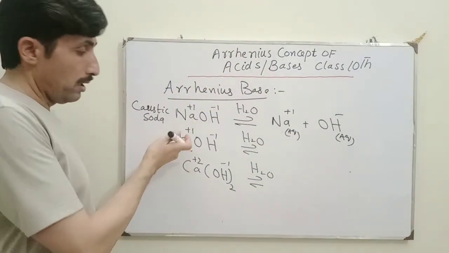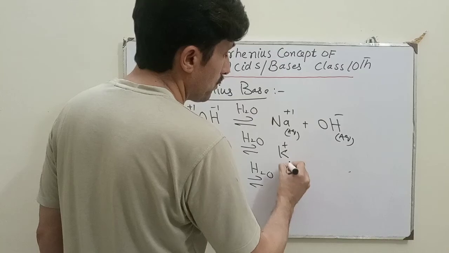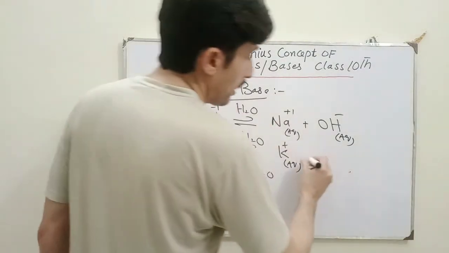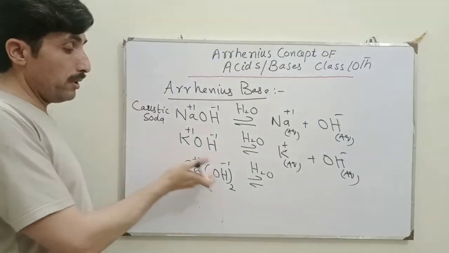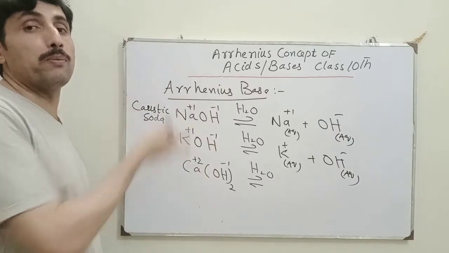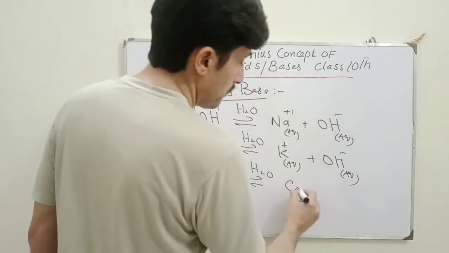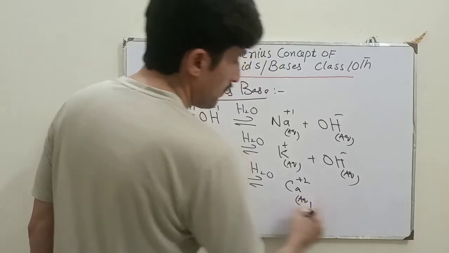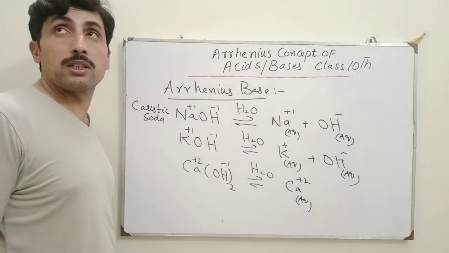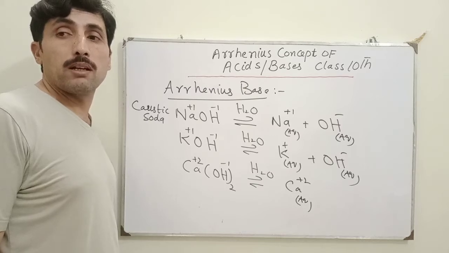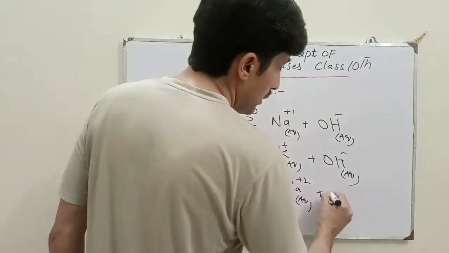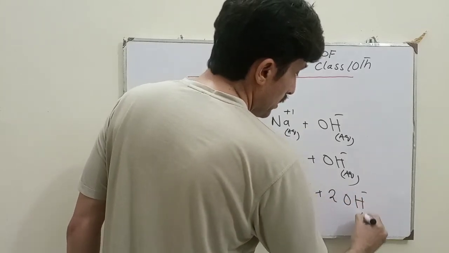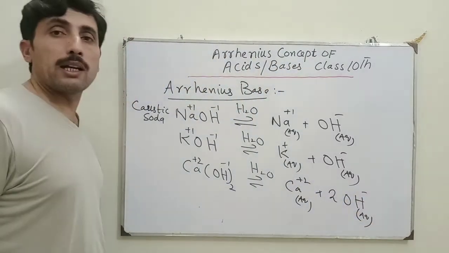Sodium ion. Here one potassium ion will be produced and hydroxyl ion will be produced. Okay students? Now here we have two hydroxyl ions, so we will put 2 before the OH ion. Calcium ion is produced which has oxidation state plus 2 because it belongs to group number 2. Therefore it can lose electrons. It can lose 2 electrons because it has 2 electrons in the s orbital. Two hydroxyl ions will be produced.